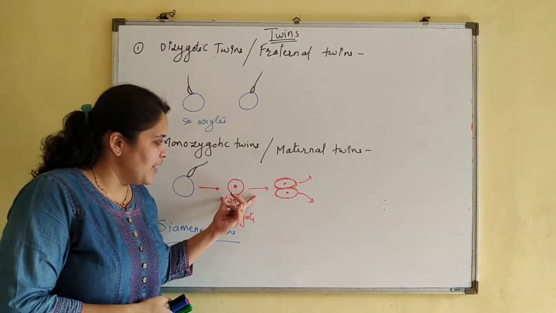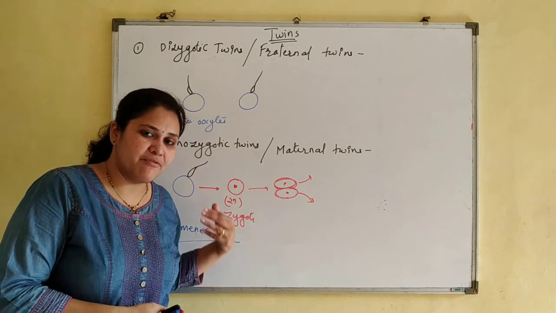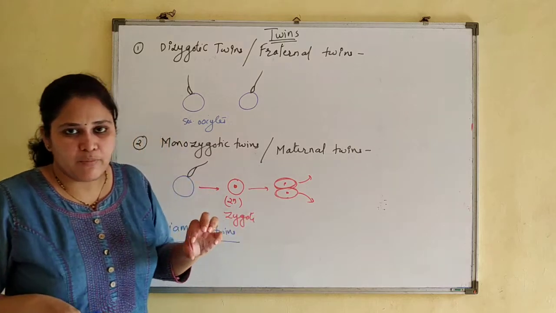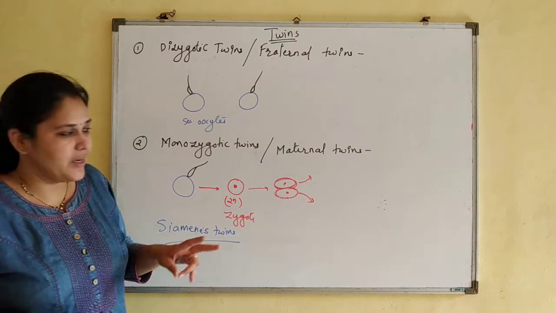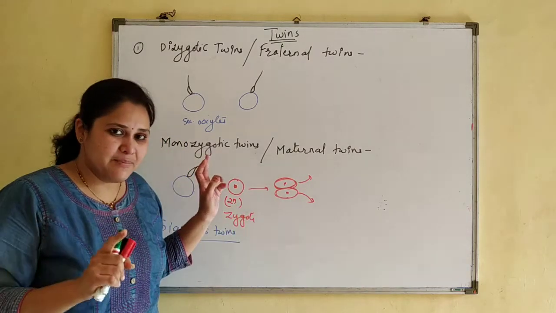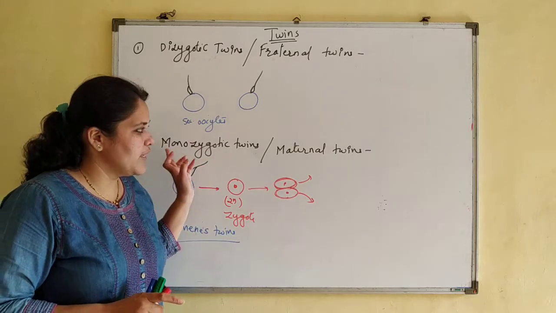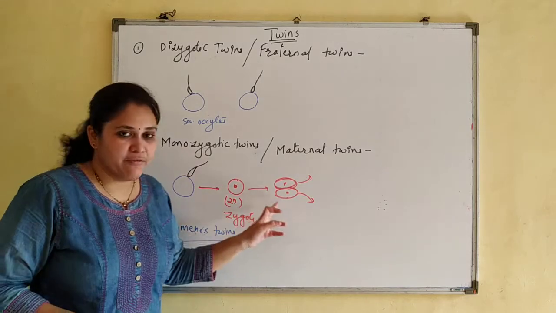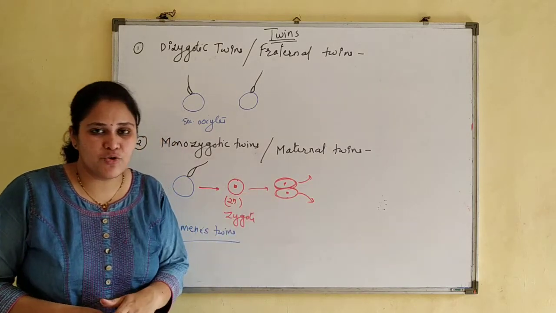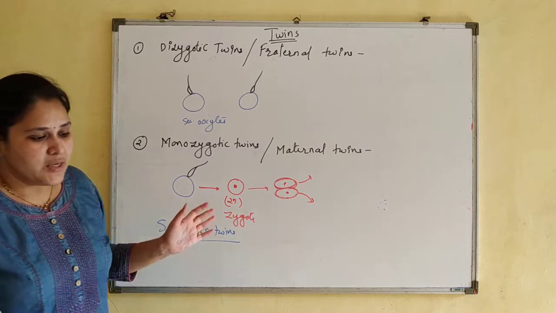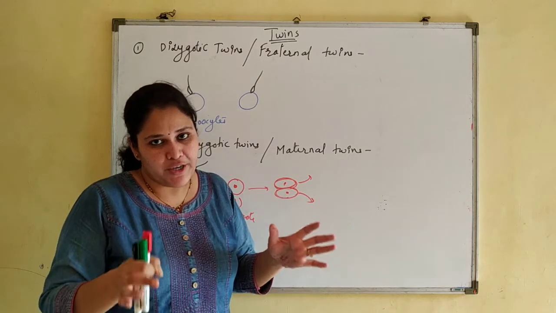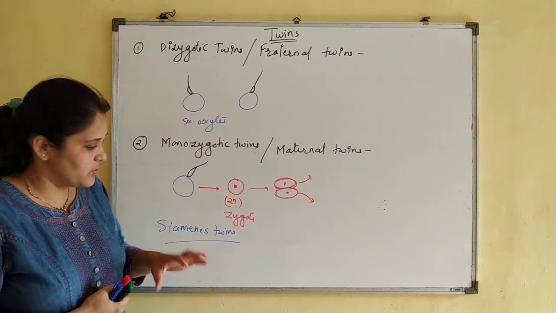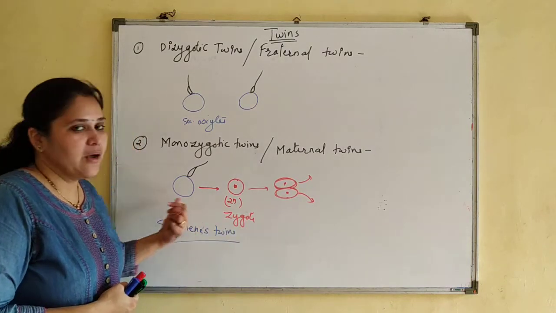If the zygote divides before 8 days after fertilization, then both individuals would be separated from each other. Two different individuals can form properly, but they have the same sex. Such twins are known as monozygotic twins or maternal twins. If the embryo divides after 8 days of fertilization, then some parts of their bodies may remain attached to each other. Such twins are known as Siamese twins.